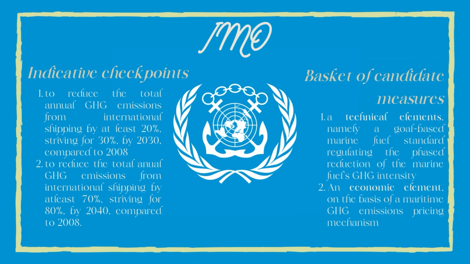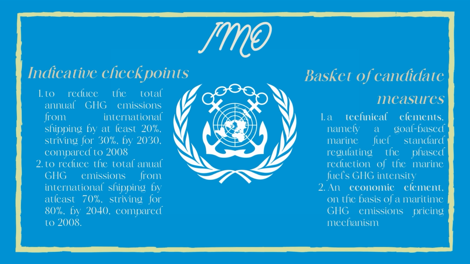So to reach net zero GHG emissions from international shipping, the IMO Convention decided to put in 2 indicative checkpoints. The first checkpoint is to reduce the total annual GHG emissions from international shipping by at least 20%, striving for 30% by 2030 compared to the emissions of 2008.